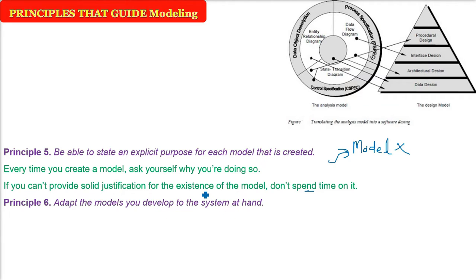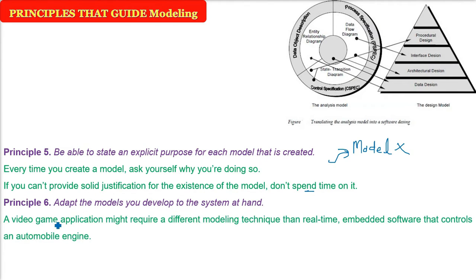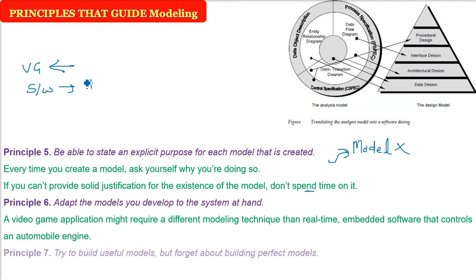Adapt the models you develop to the system at hand. What does it mean? If you are making a video game, the model will be entirely different, because the aspects involved in the software for a video game will be entirely different from making an embedded software which has to be installed in an automobile engine. So here you have to adapt the model depending upon what kind of work you are going to do. You cannot just follow the same model every time, the way we normally do copy pasting.